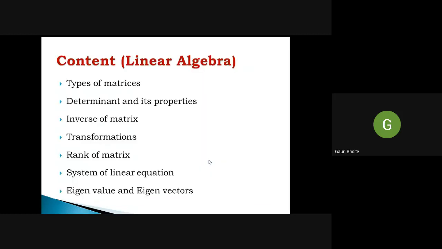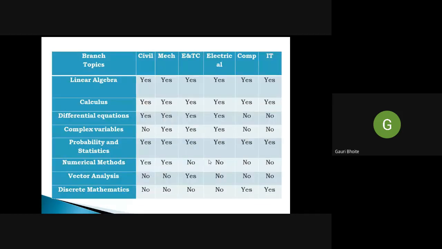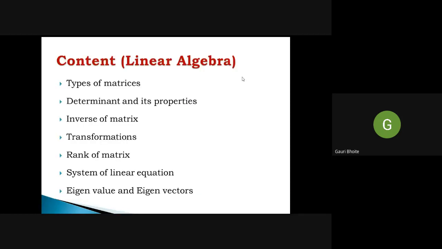So in my lecture today and tomorrow's lecture, I cover the first part, linear algebra, which is required for all branches. In linear algebra, the topics covered are types of matrices and examples based on them, since sometimes these types are required for the next part. Then determinant, its properties, and examples based on the determinant.